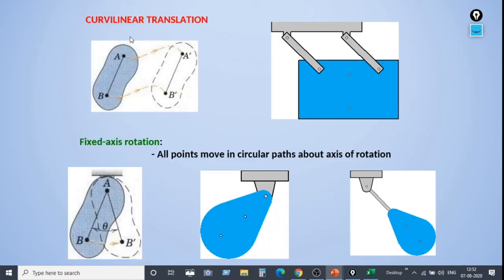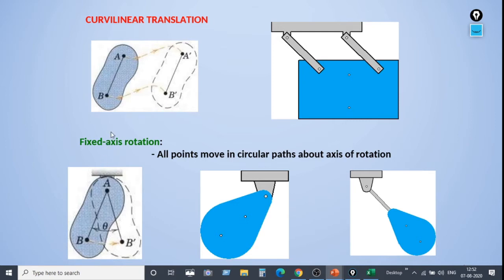And also curvilinear translation, if you observe, from A to B the path is a little bit curvier. So we can say that this is an example of curvilinear translation. Let us suppose this body has two points A and B, and we have drawn two more points after the body has moved to another place, and the new points are A dash and B dash. If you join the earlier points with the new points, we get a curve over here, which is an example of curvilinear translation.